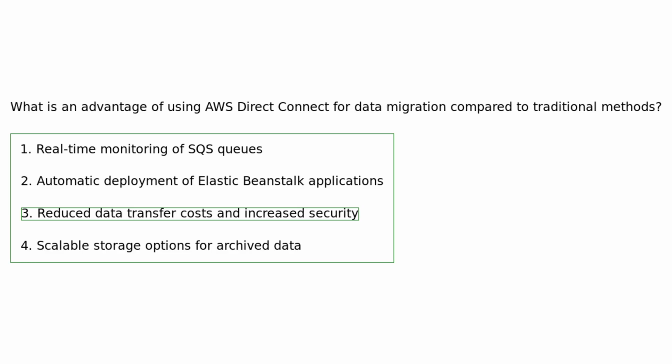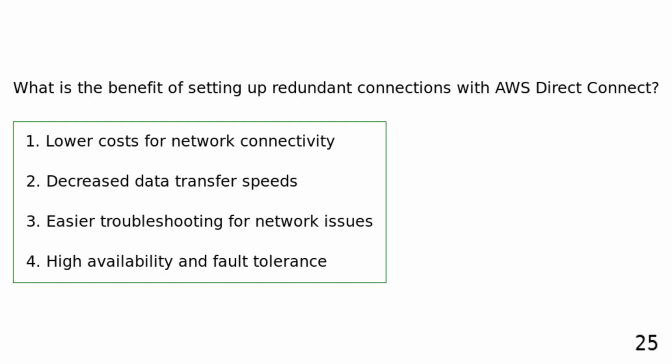An advantage of using AWS Direct Connect for data migration compared to traditional methods is reduced data transfer costs and increased security, providing a cost-effective and secure solution for transferring large volumes of data to AWS. What is the benefit of setting up redundant connections with AWS Direct Connect?